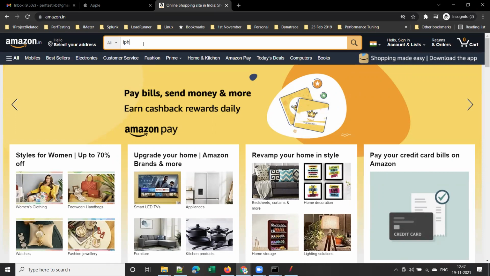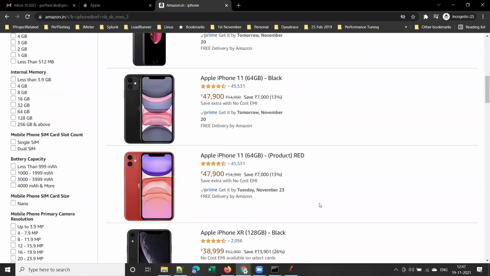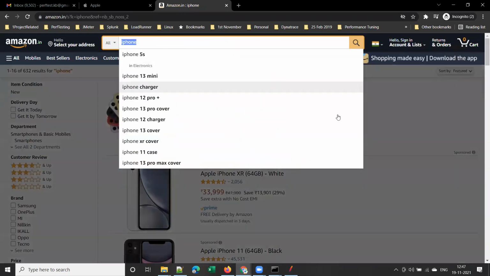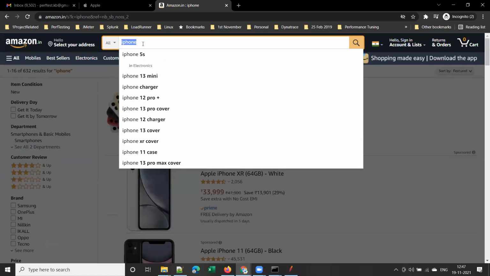And suppose you search here for some product. To perform that search and show you the results, it took around 1 second. So this is the response time of this search step. For searching a product, it's taking around a second, isn't it? So this is the response time of this search functionality. Clear, guys?